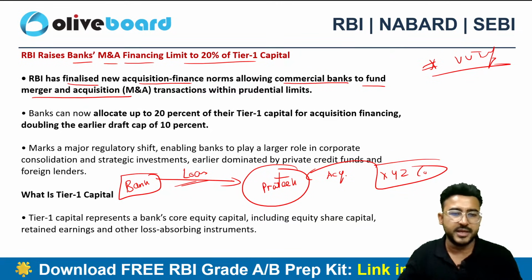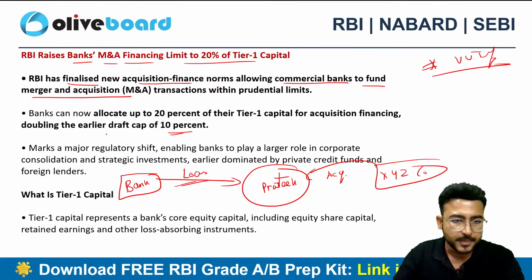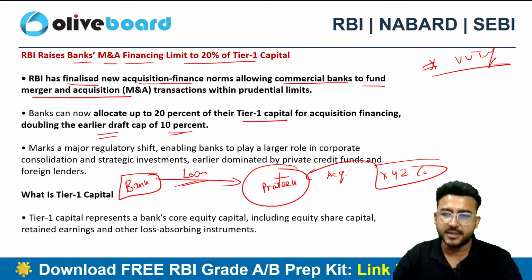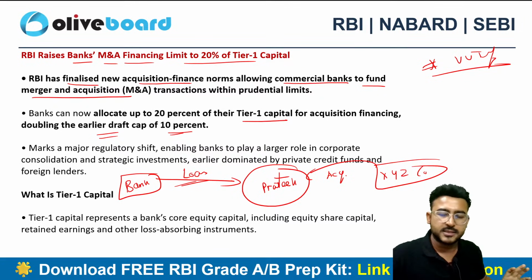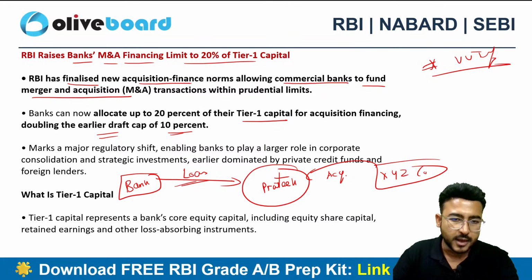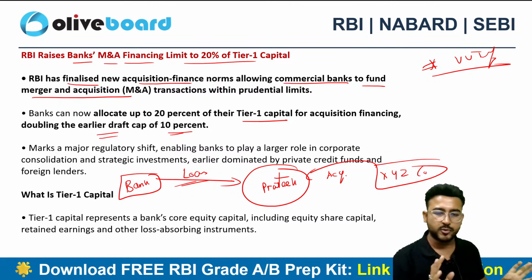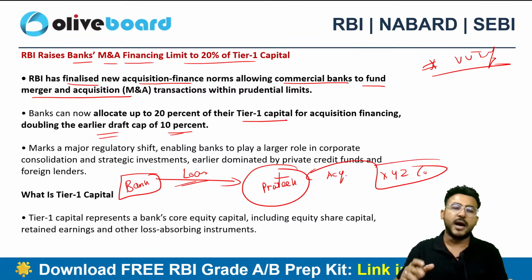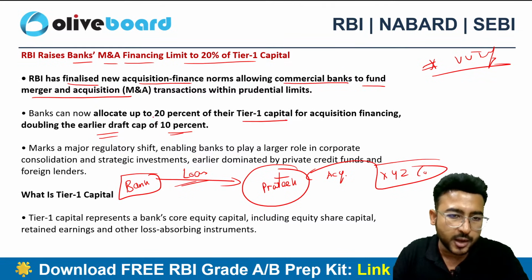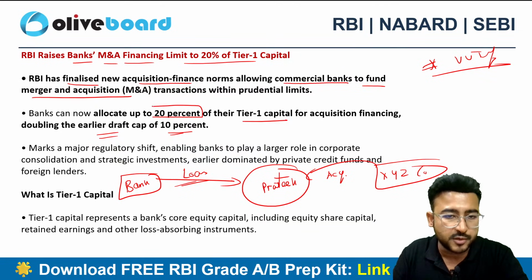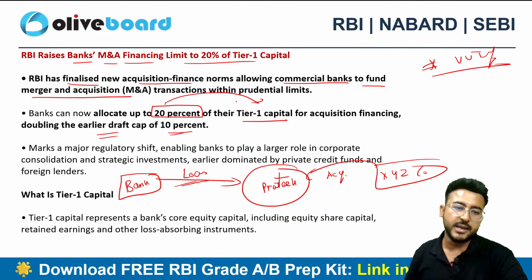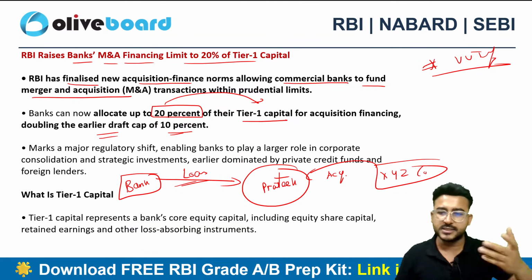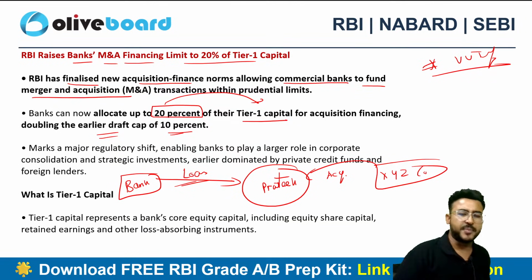Earlier the RBI recommendation was just 10% of the bank's tier 1 capital. So whatever your tier 1 capital is, I'm talking about the bank, up to 10% of the tier 1 capital was allowed, that you can definitely grant loans and advances for the acquisition purpose. But now RBI has allowed to allocate 20% of the tier 1 capital. Okay, 20% of the tier 1 capital. What is tier 1, tier 2? So these are parts of capital.